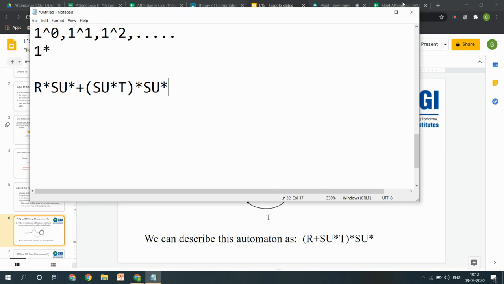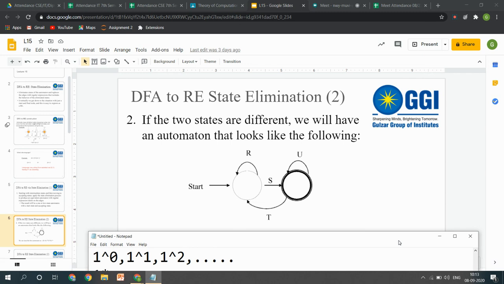Because when anyone sees this diagram, the first task is to find the several paths which are possible.